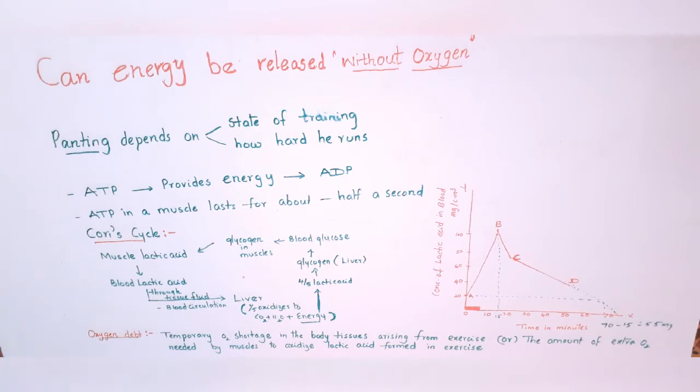In this situation, the muscles are using energy released during anaerobic breakdown of glucose from pyruvic acid, and this produces lactic acid. So from pyruvic acid, lactic acid is produced.